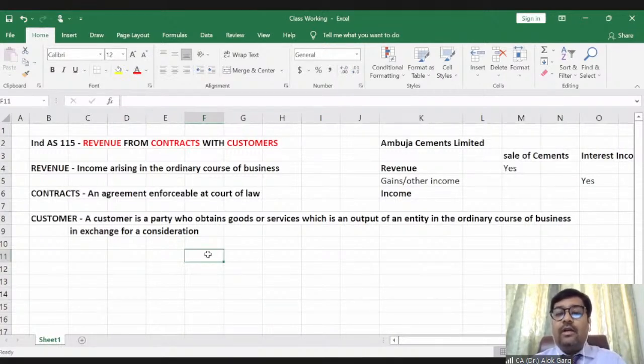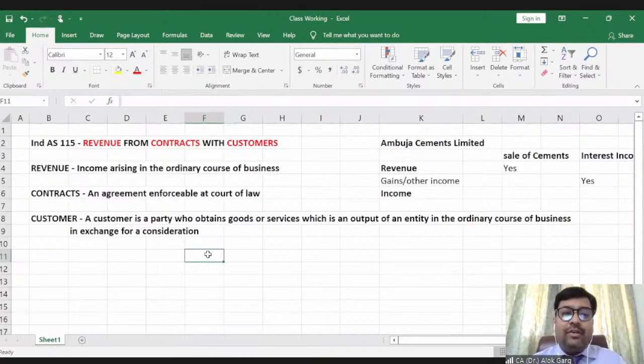So the ordinary course of the entity is not to have a dividend only. And it is not a contractual kind of thing, right? If the company does not pay dividend, you cannot go into the court of law and ask for dividend. You cannot even ask for the principal. If the company goes bankrupt, you cannot ask for the money which you have invested in the form of equity shares, right? So it is not a revenue, it is an income.